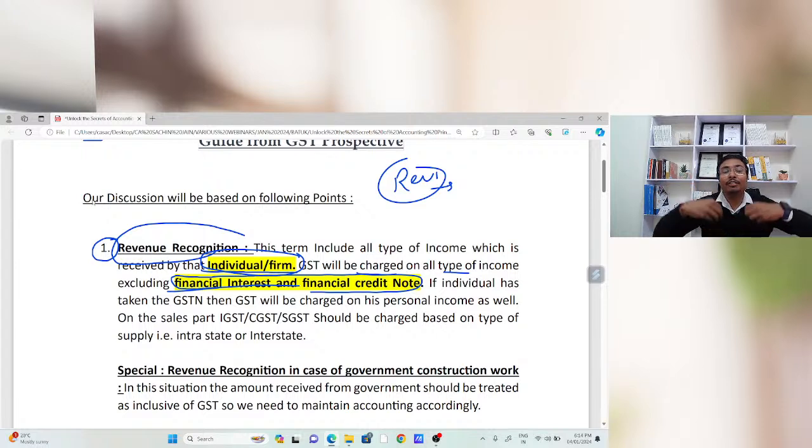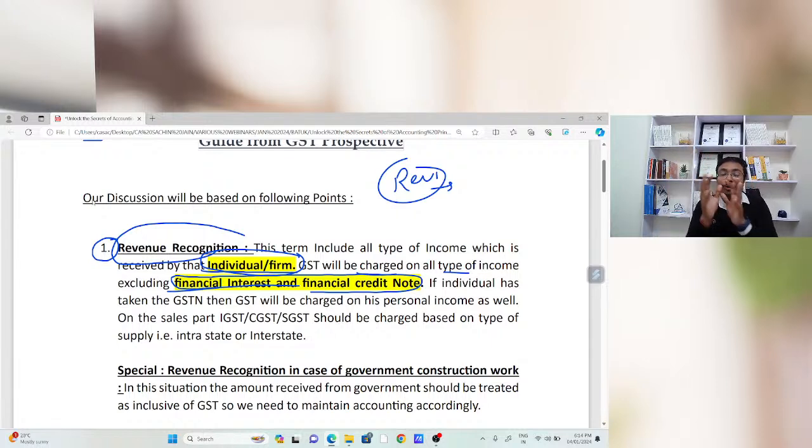Whenever there is only a transaction in money, because I have given 50 lakh rupees to Mr. X, and there is no other transaction, this transaction is completely in money, so that type of interest will be treated as financial interest. And whenever there is financial interest, you are not going to charge GST on that interest. That is the fundamental concept.